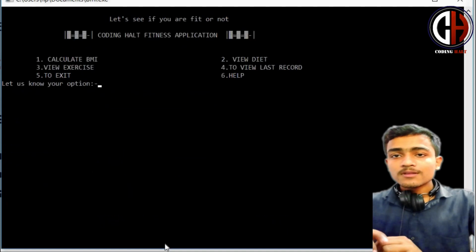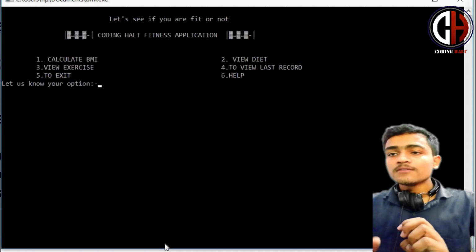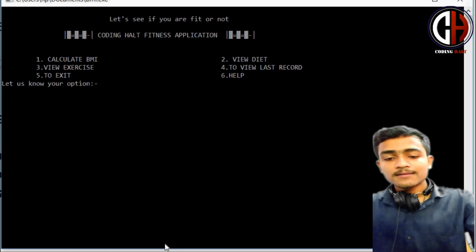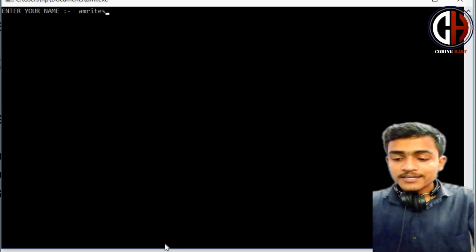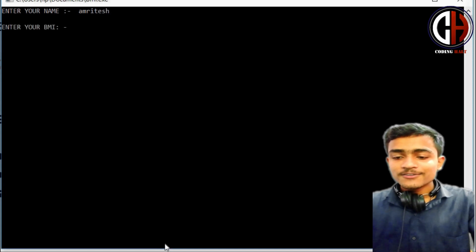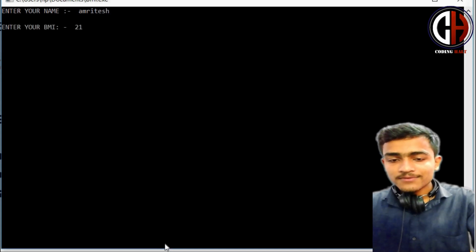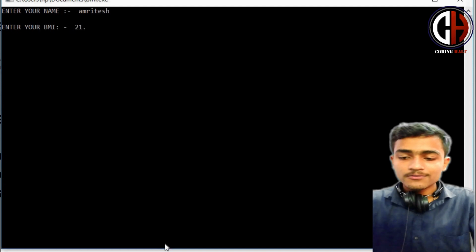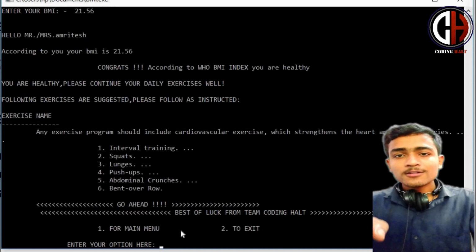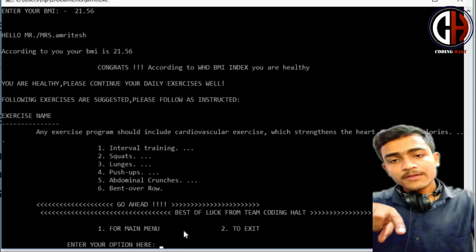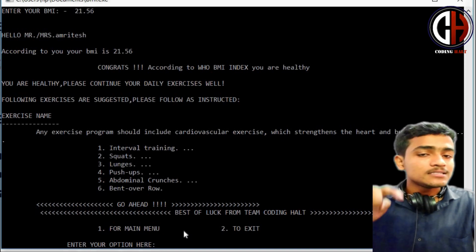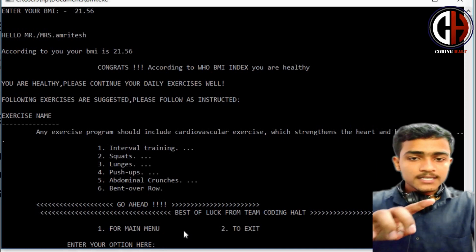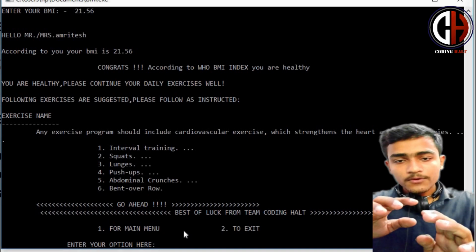Let's again redirect to the main menu. Option 3 will show you the exercises. Let me press option 3. What exercise should I do? It's quite interesting. Enter your BMI. My BMI was 21, I guess. 21 point, I do not remember more. Here also it will not call the BMI from file handling. The user file handling you can only see in option number 4. Please remember that, don't be confused.